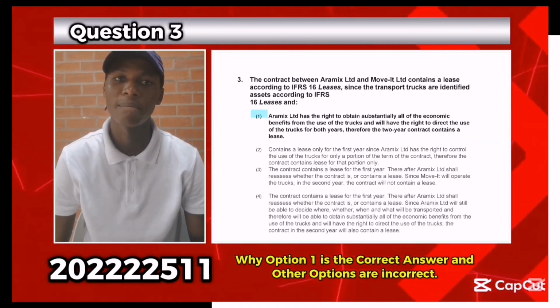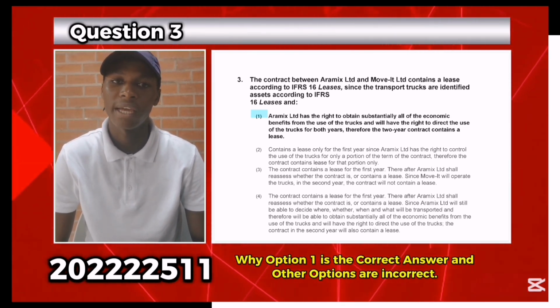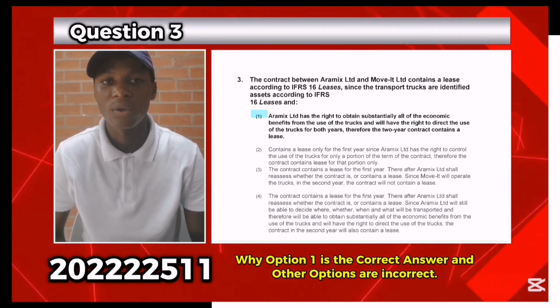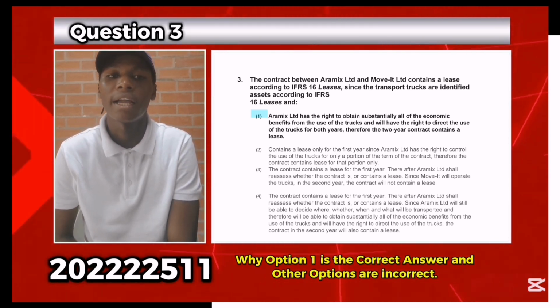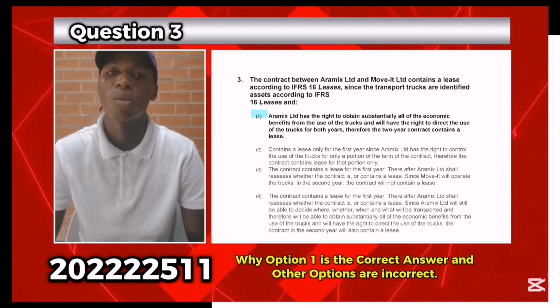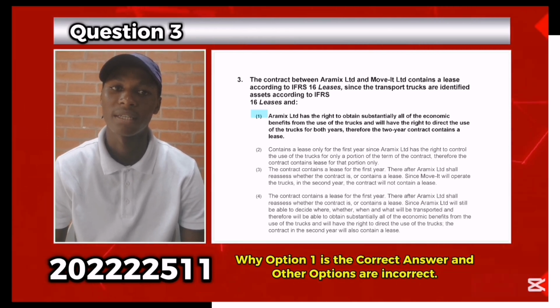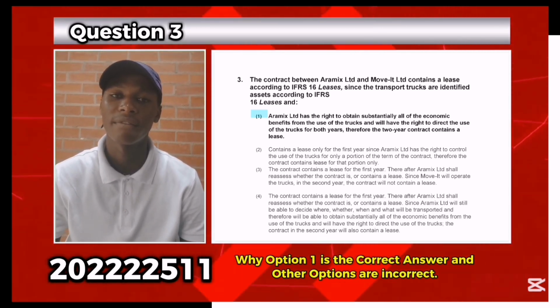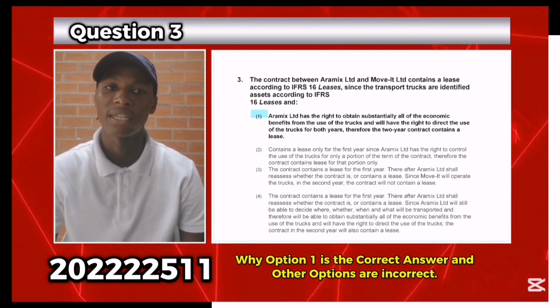The contract between Aramex and Movit Ltd contains a lease because the trucks are already identified as assets, and the conditions of the right to control are met as per paragraph B9. Aramex has the right to obtain substantially all the economic benefits of the trucks, which are the identified assets, and the right to direct the use of the identified assets, which are the trucks.